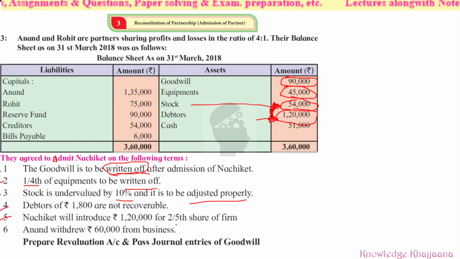Now see, only goodwill. So what should we do? They have asked to prepare the revaluation account. Now see what has been given. The goodwill is to be written off after admission of the partner, that we will do later on. Then 1/4 of the equipments to be written off. What was the amount of equipments? 45,000. And that is written off. Means they found the value of the equipments lesser than the book value. The market value was lesser, so the equipments got written off.